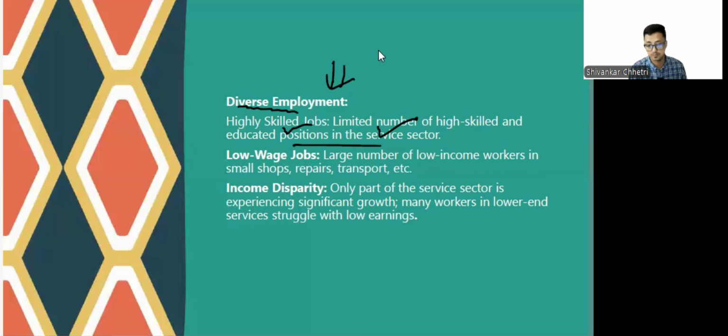So that's the reason why it is so. It is so because of the requirement of high skilled and educated positions in the service sector. A large number of low income workers are also there in the service sector, those involved in working in small shops, repairs, transportation, who work as plumbers, who are not regularly employed, right? Construction workers. So there is income disparity. Only part of the service sector is experiencing significant growth. Many workers in the lower end service sector still suffer and earn low.